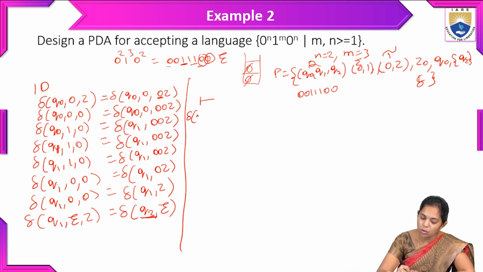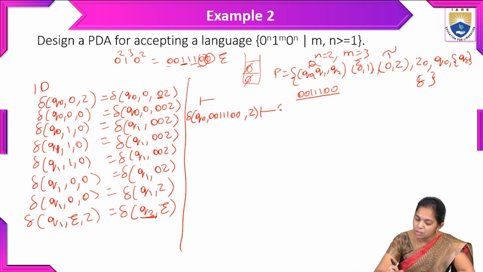So transition of Q naught comma unconsumed input. This is the entire thing we are writing, and the top of the stack symbol is Z, and the turnstile representation. So here, transition of Q naught, we will write all together: Q naught comma unconsumed input.